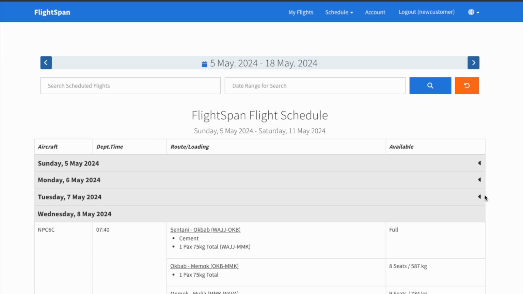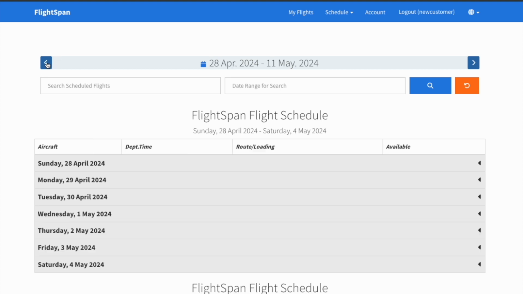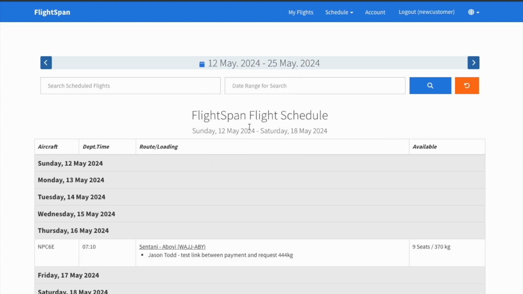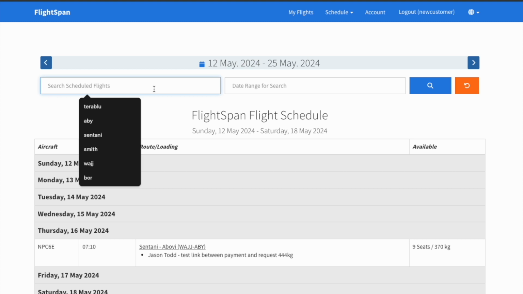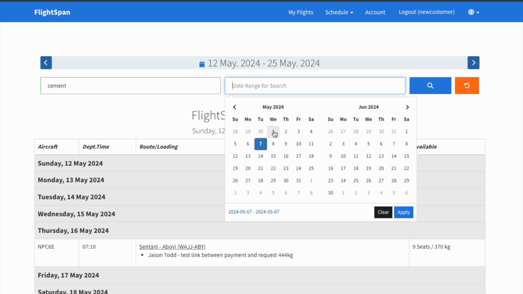If you wish to see older flights, click on the arrow to the right of the desired day to display the flight. If you wish to see a different 2-week period, use the arrows at the top to select the desired date range. Or click on the date range and select a date to jump to a Sunday through Saturday 2-week range surrounding that date. You can search for specific destinations by entering the departure point or destination, airport identifier only, or the load description. Apply a date range, then click the blue search icon.